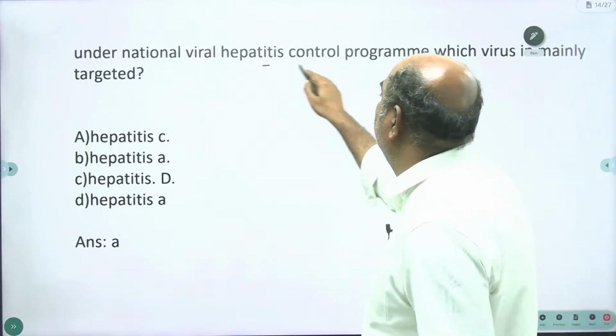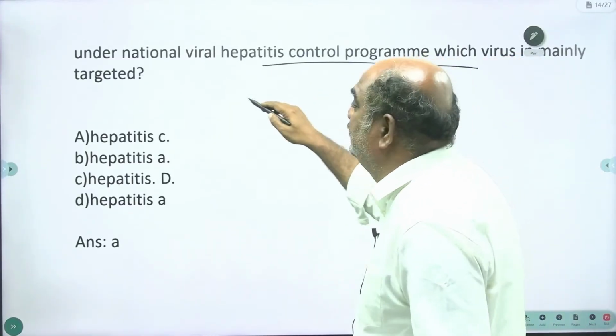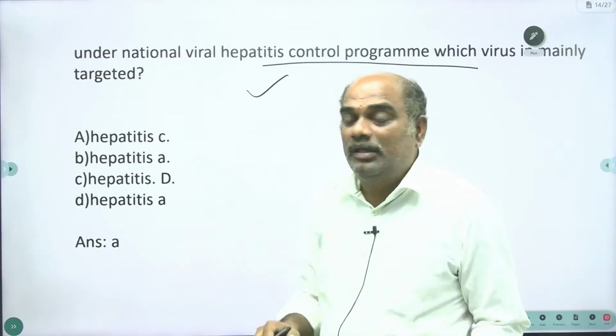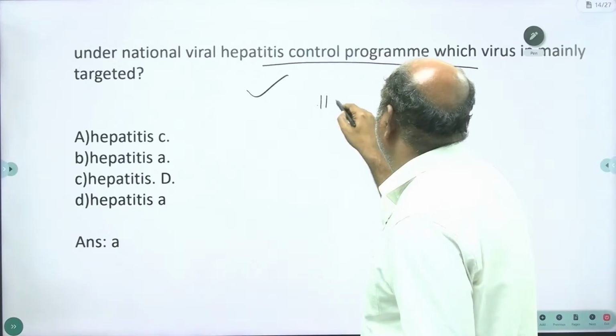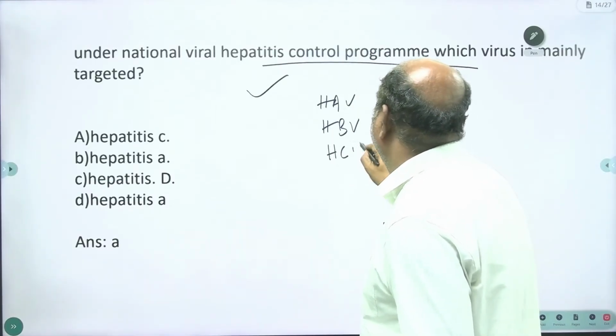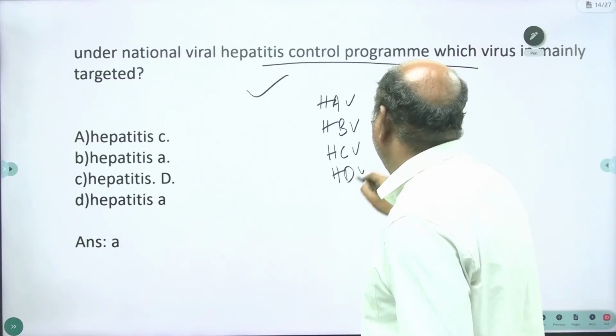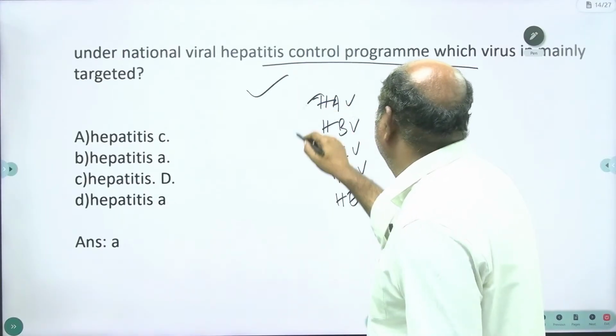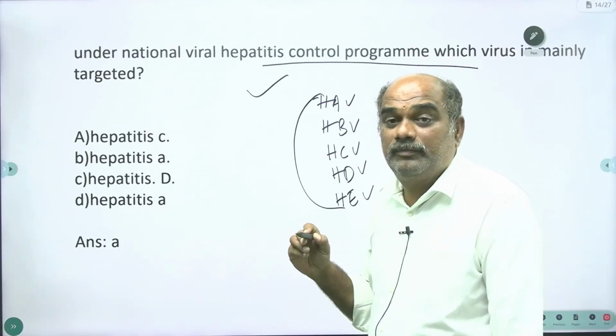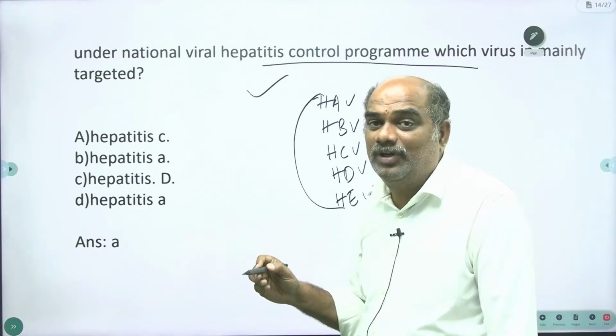Under the National Viral Hepatitis Control Program, which virus is mainly targeted? Listen, there are 5 viruses that cause hepatitis: hepatitis A, hepatitis B, hepatitis C, hepatitis D, and hepatitis E virus. A and E viruses are transmitted through contaminated food and water.